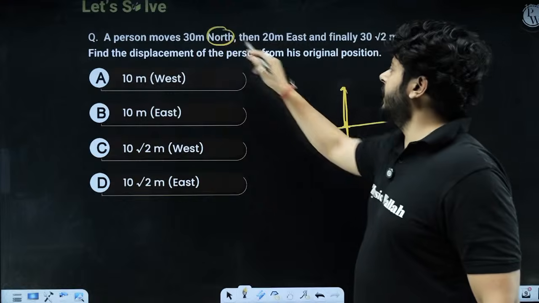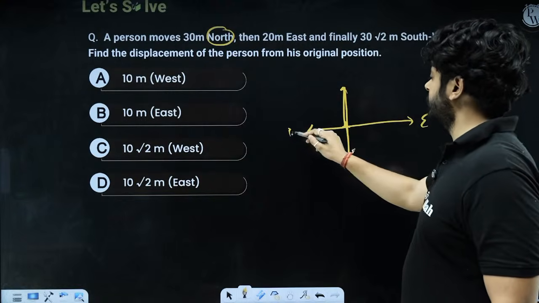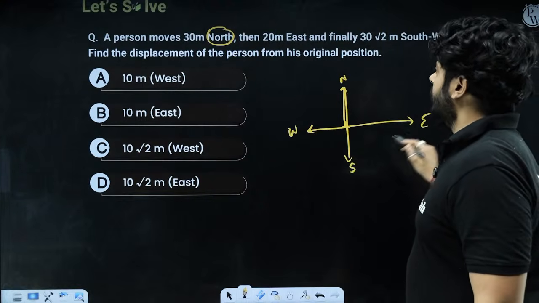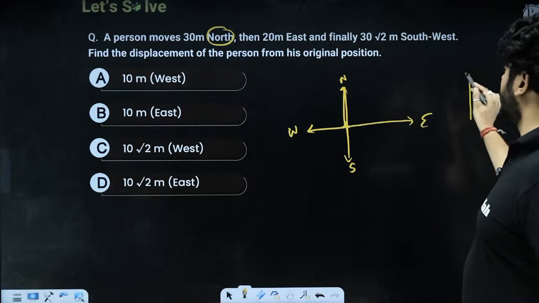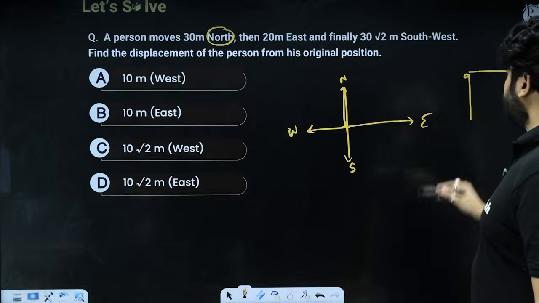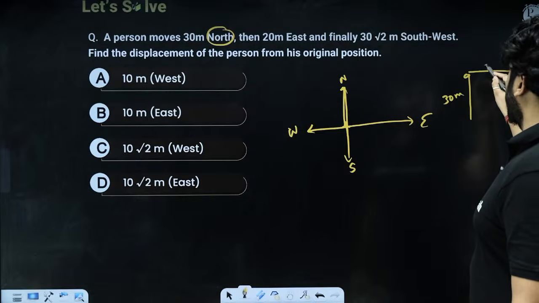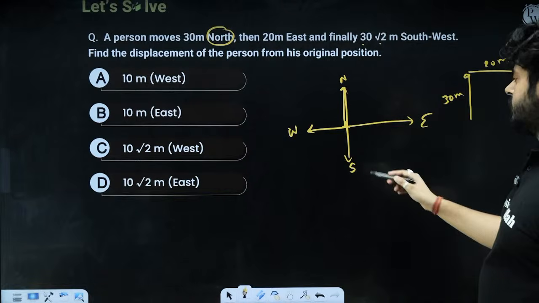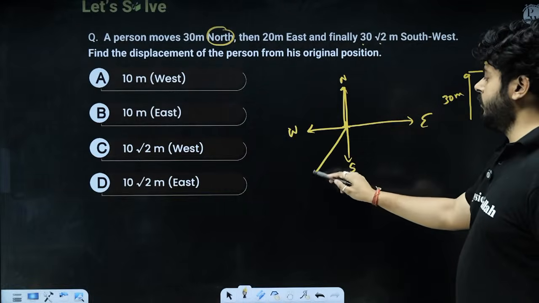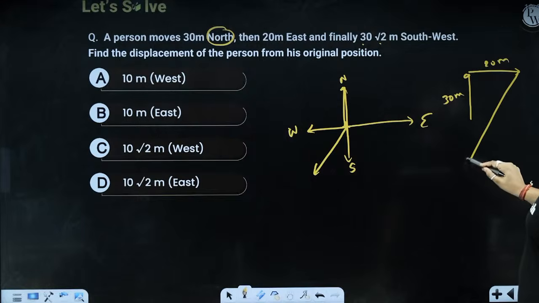First of all, he is moving in north. So you know that this is east, this is west, this is north, this is south. So he is first moving 30 meters north. Then he is covering 20 meter east like this, right? 30 meter north, 20 meter east, and finally 30 root 2 meters southwest. So this is south, this is west. Let's say that this is the 30 root 2 southwest, right?